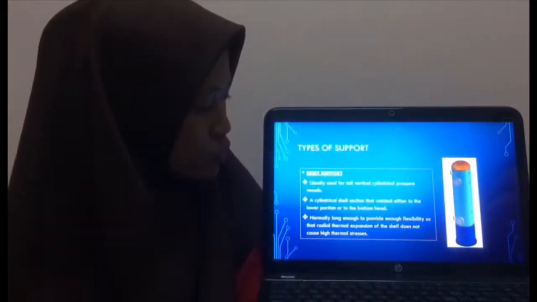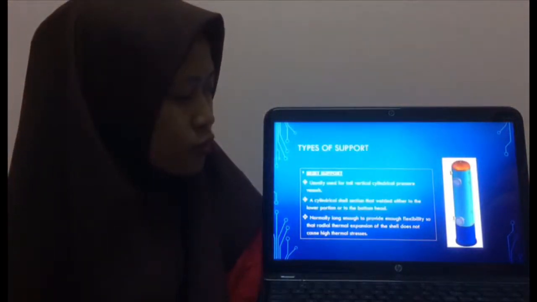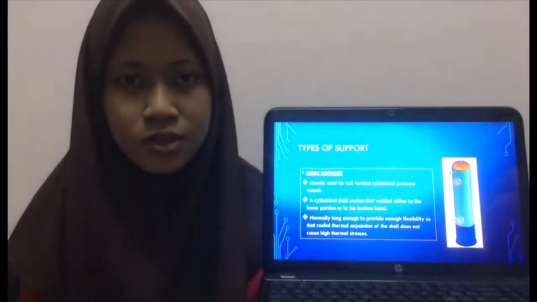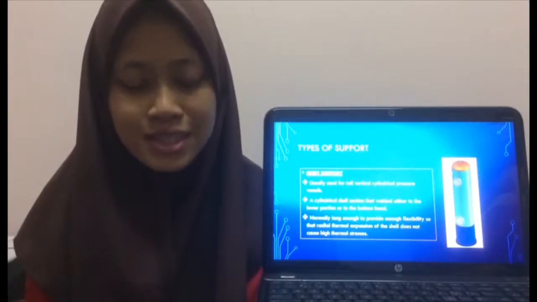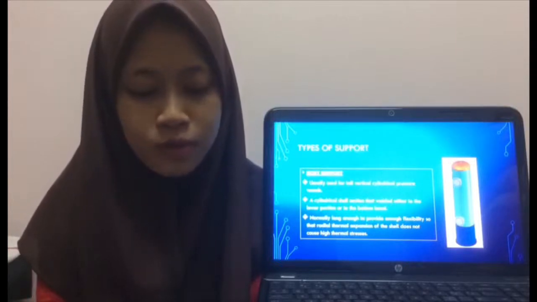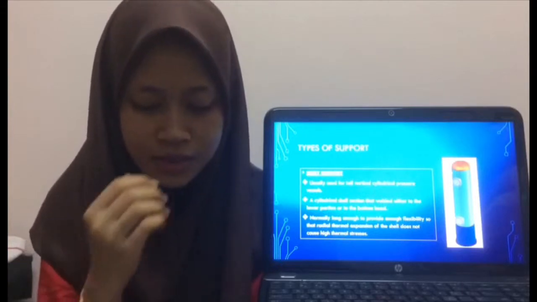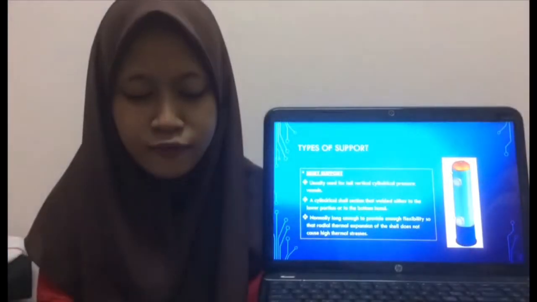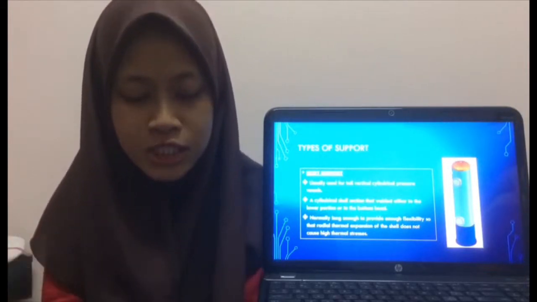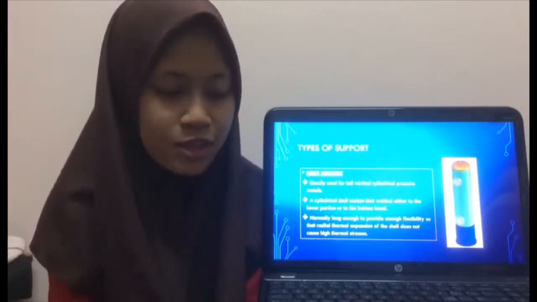Next, we go to the skirt support. It is usually used for tall vertical cylindrical pressure vessels. A support skirt is a cylindrical shell section that is welded either to the lower portion of the vessel shell or to the bottom head for cylindrical vessels. It is normally long enough to provide enough flexibility so that radial thermal expansion of the shell does not cause high thermal stresses at its joint with the skirt.